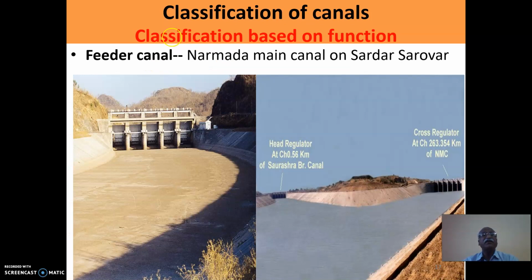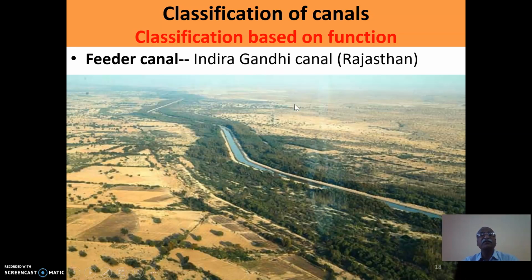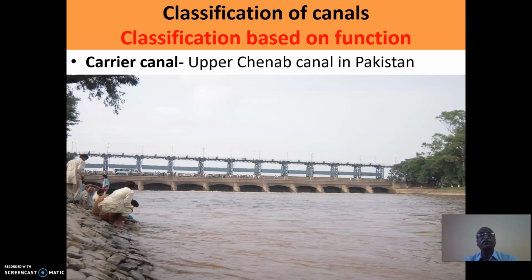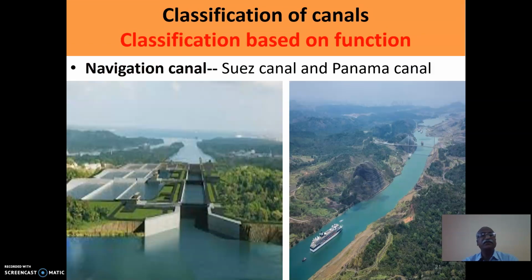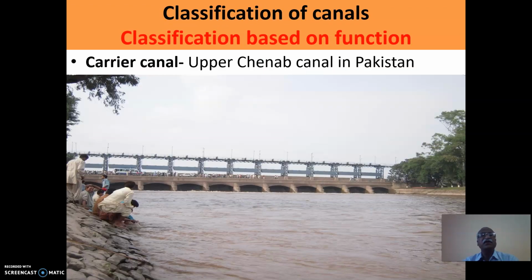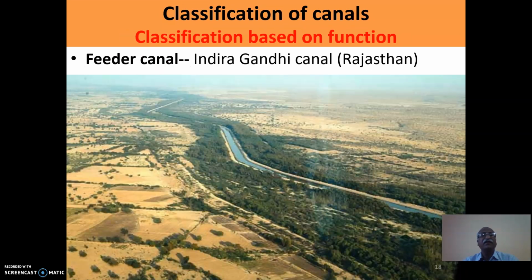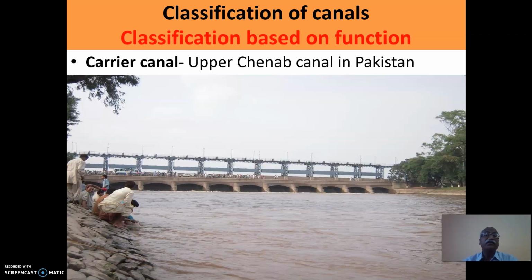Based on another function of feeding the sub-canals, the canals are classified as feeder canal. Feeder canal is the canal which is a main canal supplying the water to the sub-canals. Narmada main canal on Sardar Sarovar scheme, Indira Gandhi canal in Rajasthan, Upper Chenab canal in Pakistan, these are some of the canals which can be classified under the category of feeder canal or carrier canal. Particularly Upper Chenab Canal in Pakistan is known as carrier canal.